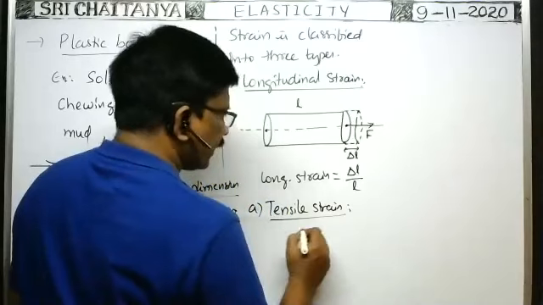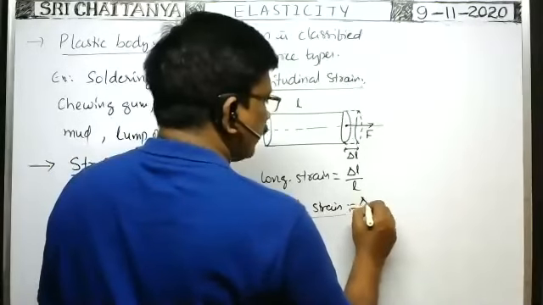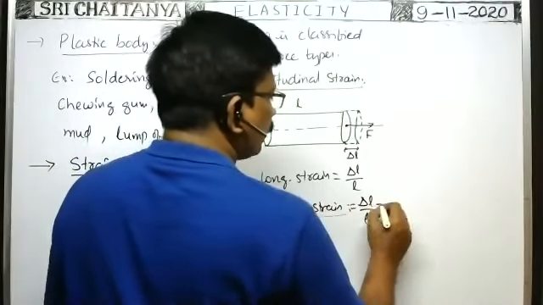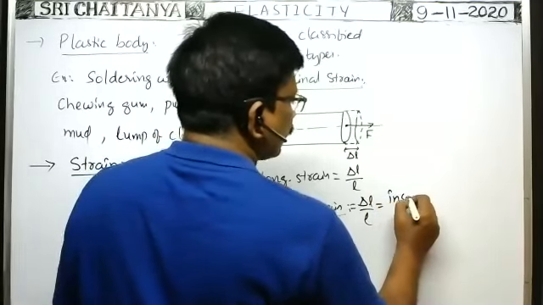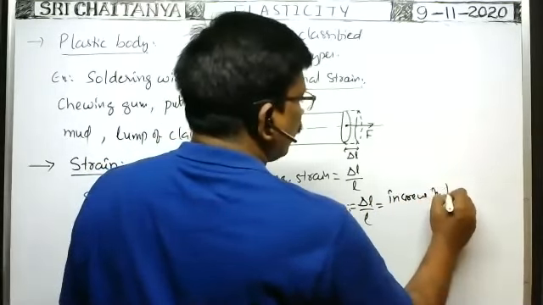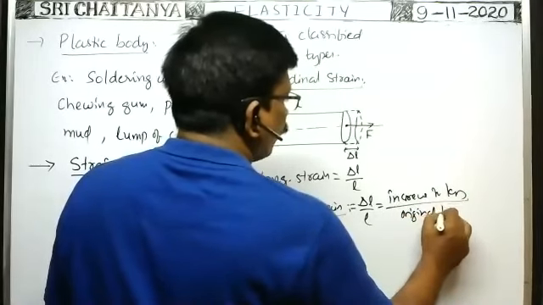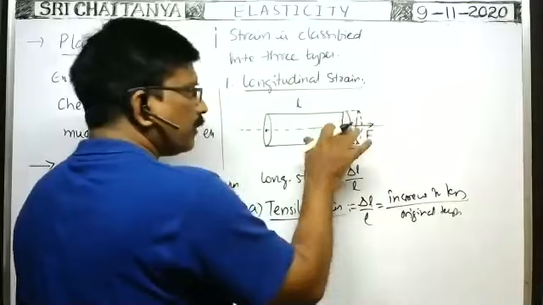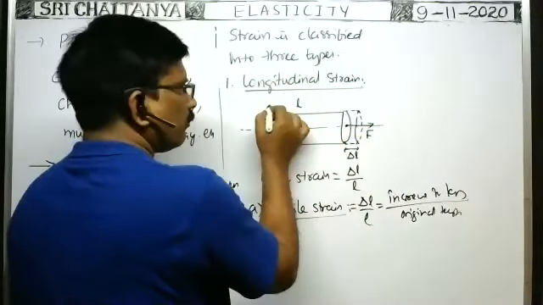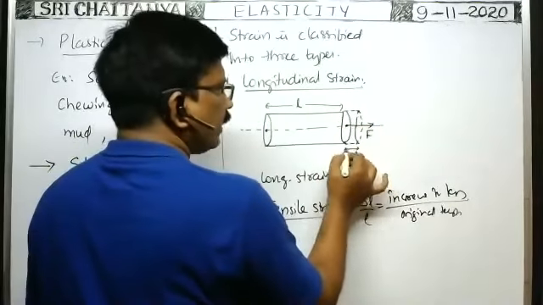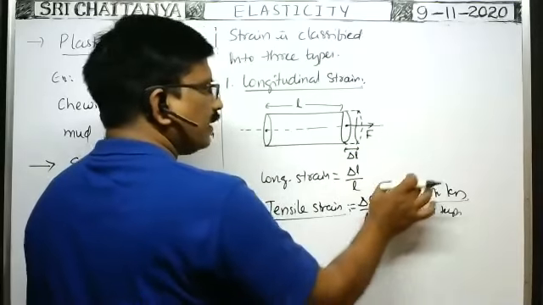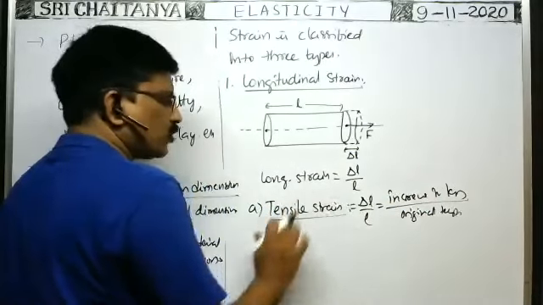So tensile strain here is equal to increase in length by original length. The formula is the same, delta L by L only, but delta L is the increase in length, by original length. L means original length. Original length means whatever the length of the wire when deforming forces are not applied. The ratio between the increase in length and the original length is called the tensile strain.